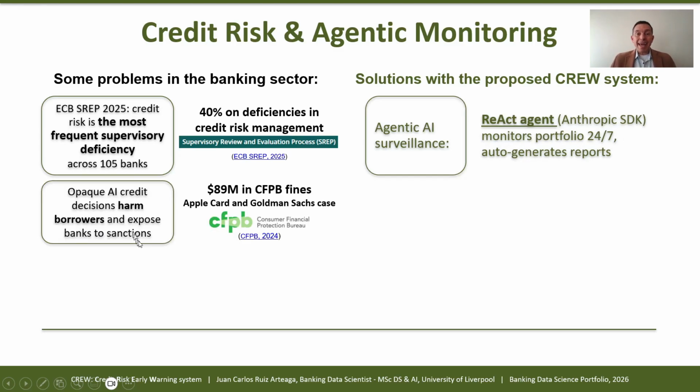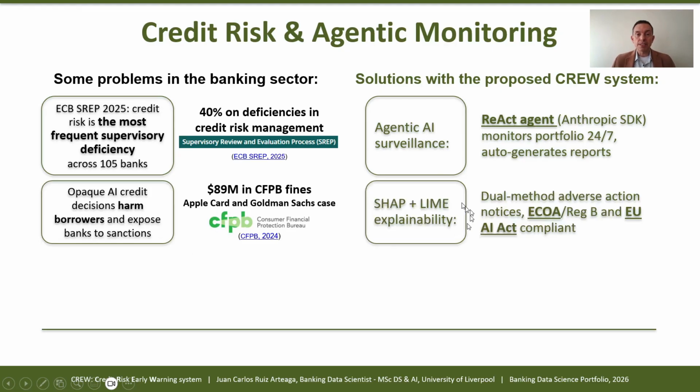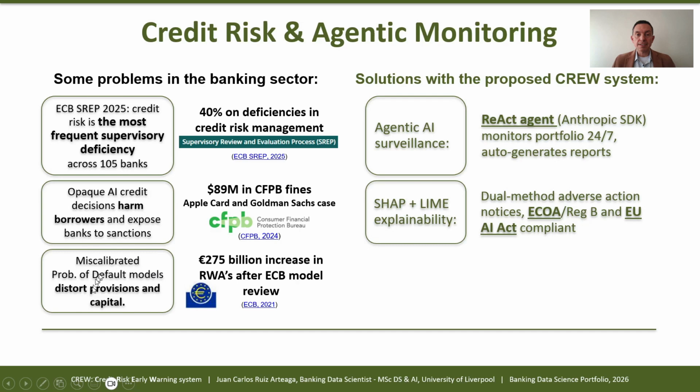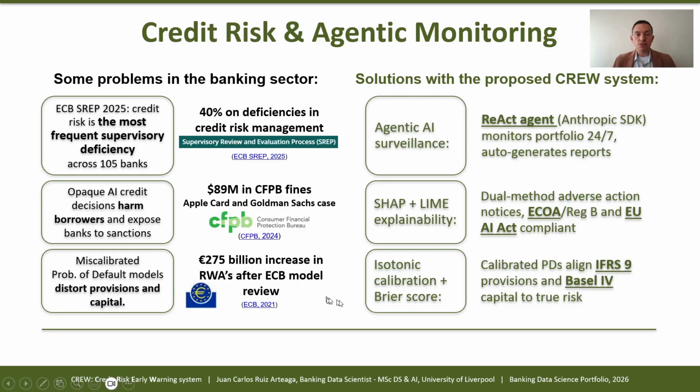2. Opaque AI decisions harm borrowers and cost banks millions in penalties. Crew's answer? SHAP plus LIME, compliant with ECOA and the EU AI Act. 3. Miscalibrated PD models distort provisions and capital. Crew's answer? Isotonic calibration aligned with IFRS 9 and Basel IV.